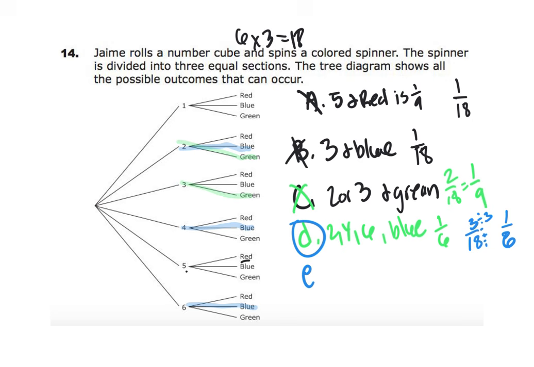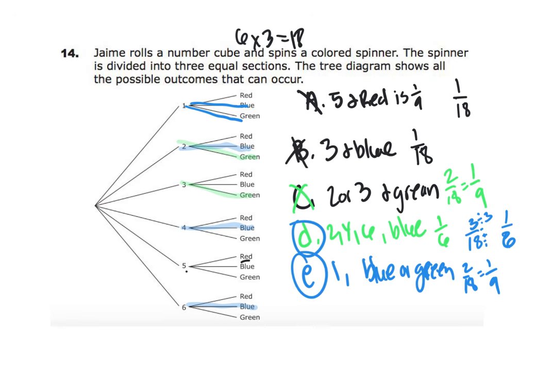And then E says 1 or blue or green. So looking at 1, blue, green. So 2 out of the 18, which simplifies to 1/9. So E will be your answer. So D and E are your answers.